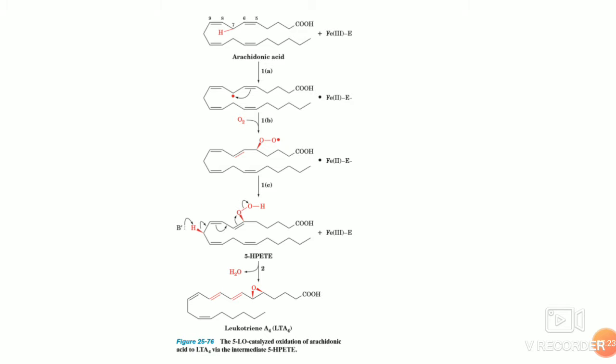Once this addition of oxygen is done, the second step is base catalyzed elimination of water to form the unstable epoxide, leukotriene A4.